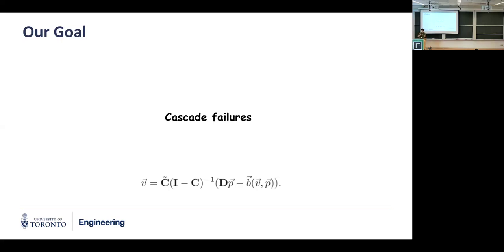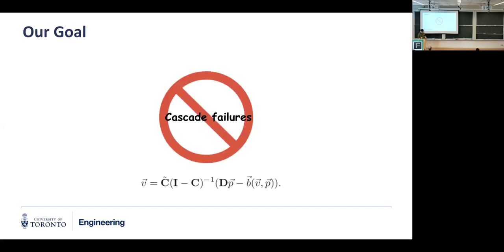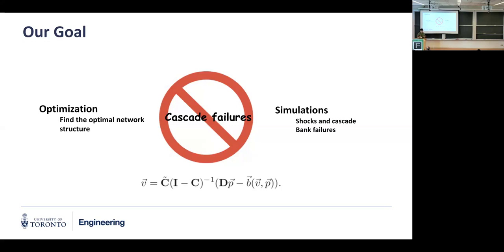And that B vector is a loss of their values, and then that loss is shared by other banks because we have this cross-holding. That initial shock will lead to this initial loss of bank value being shared between all other banks, and if more banks' values drop below that threshold, we just have more B vectors, and then we just keep doing that calculation of values until everything stops, and many banks crash. So this is the cascade simulation environment that we have, and based on this modeling, our goal here is to optimize the network structure so that it can be stronger against that kind of cascade, right? That's our goal here. And then we test the effectiveness of our optimization with this cascade simulation.